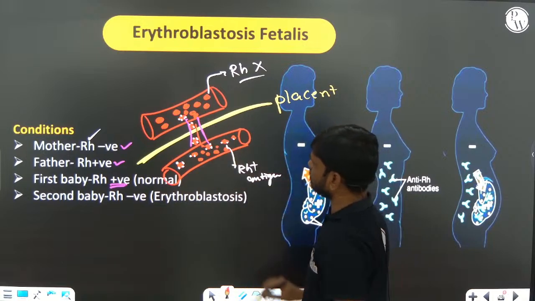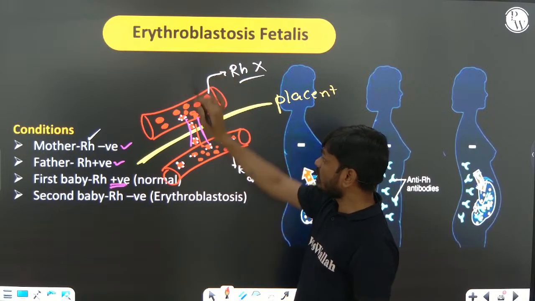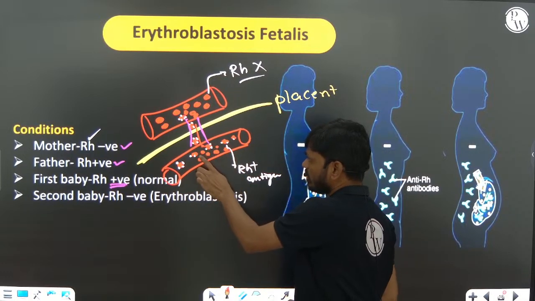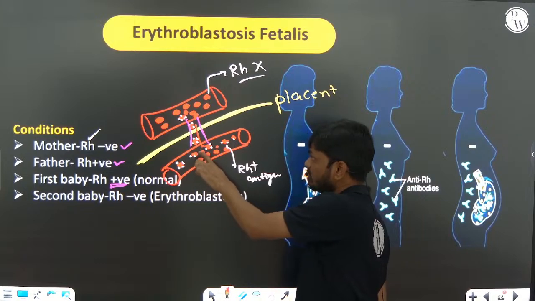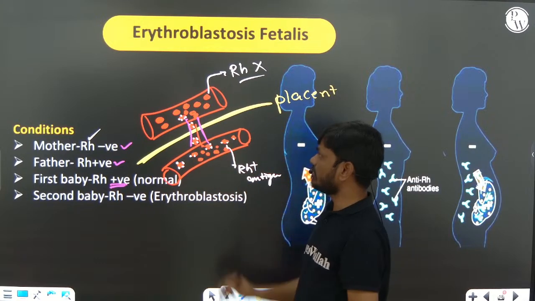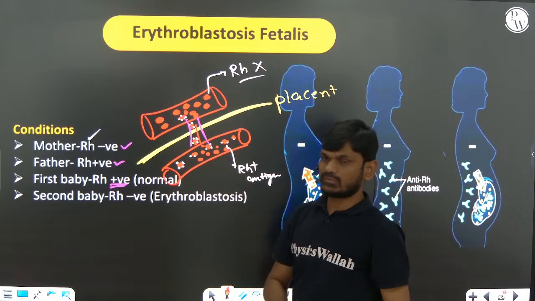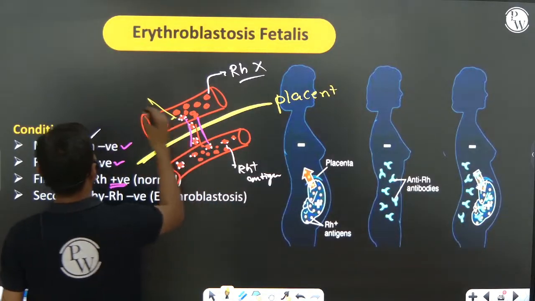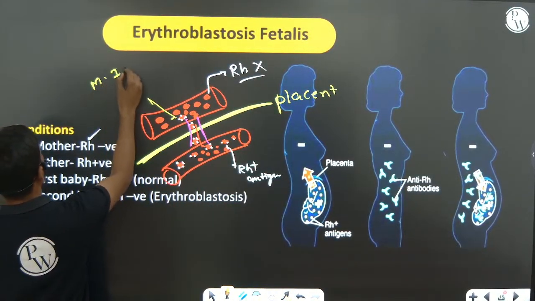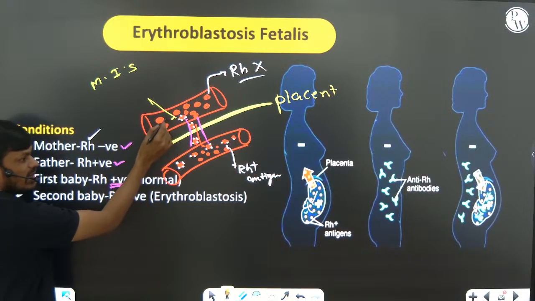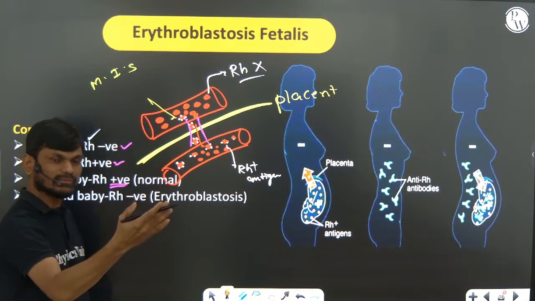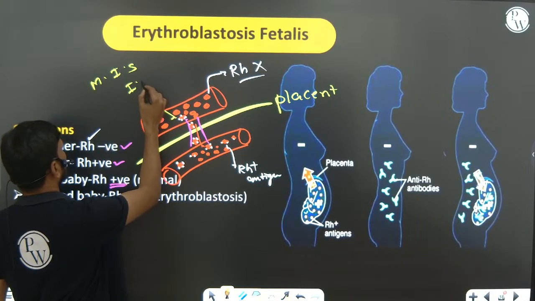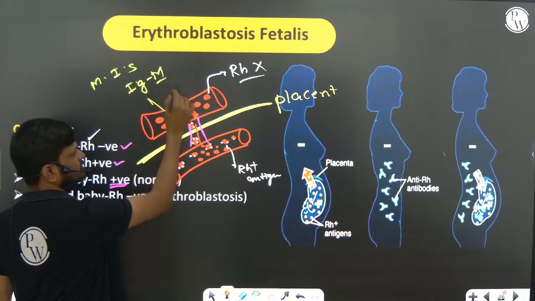But originally the mother's RBC doesn't have any RH antigen, and you can see this is the RBC of the fetus with RH antigen. So the mother's immune system recognizes this RH antigen as a foreign body, or antigen, and produces IgM antibody the first time.